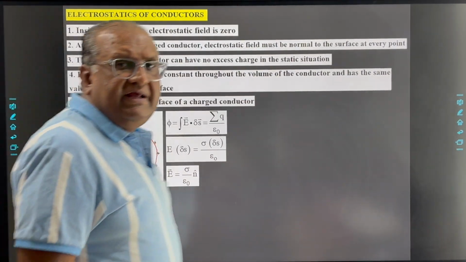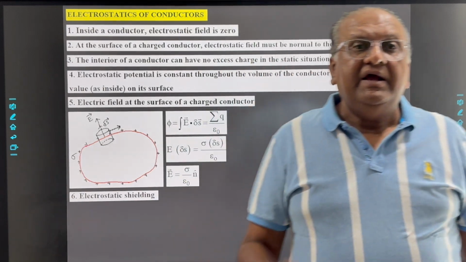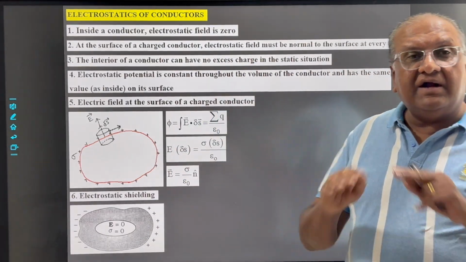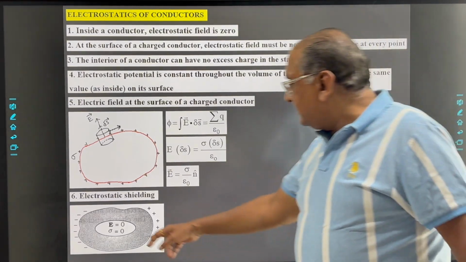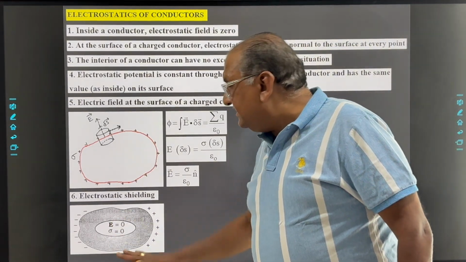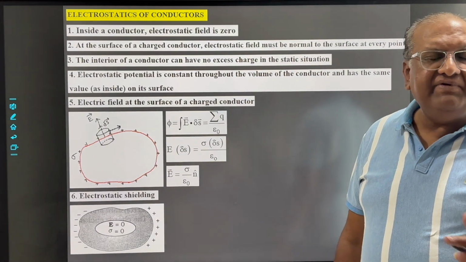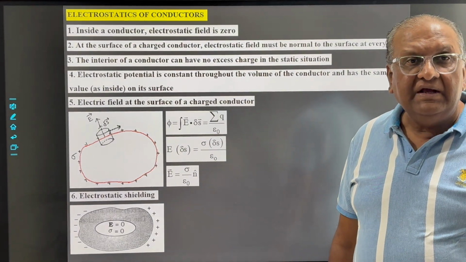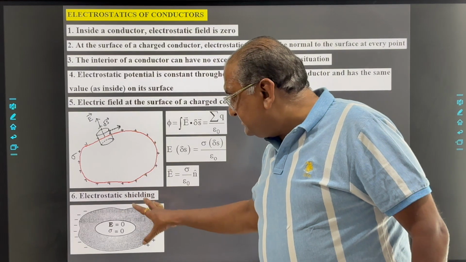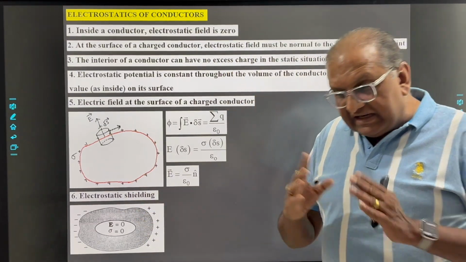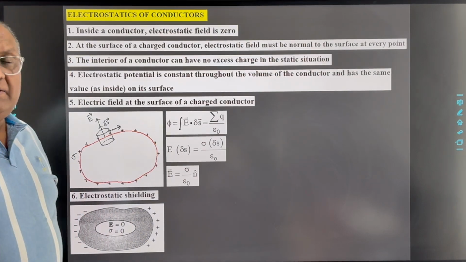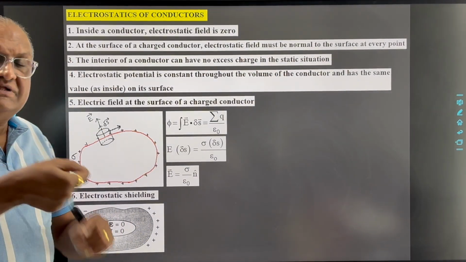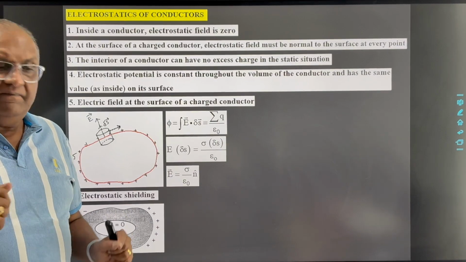Then electrostatic shielding. If we have a conductor with a cavity, then inside the conductor, anywhere, the electric field is 0. Suppose this conductor is placed in an external electric field, then negative charges will experience a force in the opposite direction of the field.